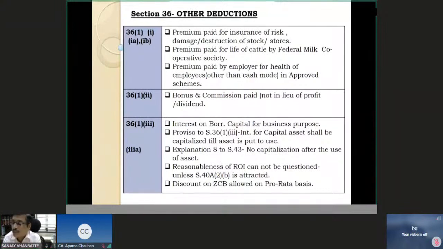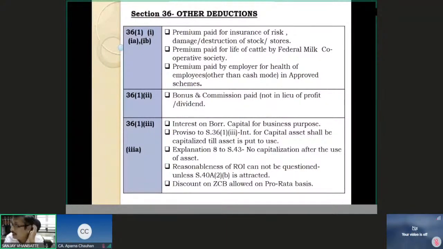For example, my friend has used the machine or the car for say 10 years. Okay, it is almost a scrap car, right? But because he's my friend, I tell him, bhai, you are going to scrap the car. Why don't you show the sale to me for 2 lakh rupees? So you show the sale to me for 2 lakh rupees, and I will claim the depreciation on this 2 lakh rupees, so that I can get the benefit of depreciation. It can be 2 lakh rupees, or a machine can be of 2 crore rupees for a company.